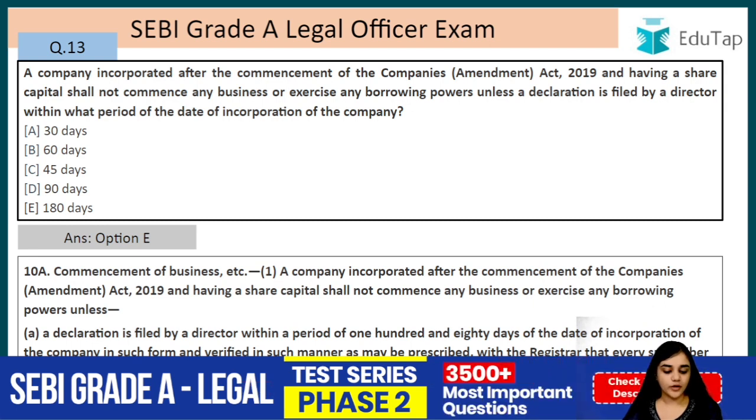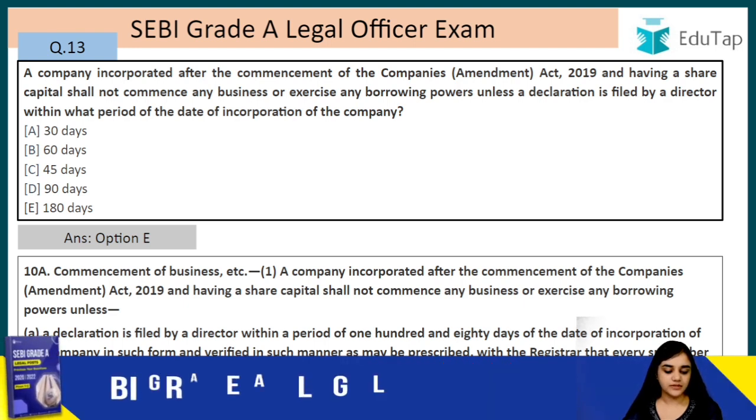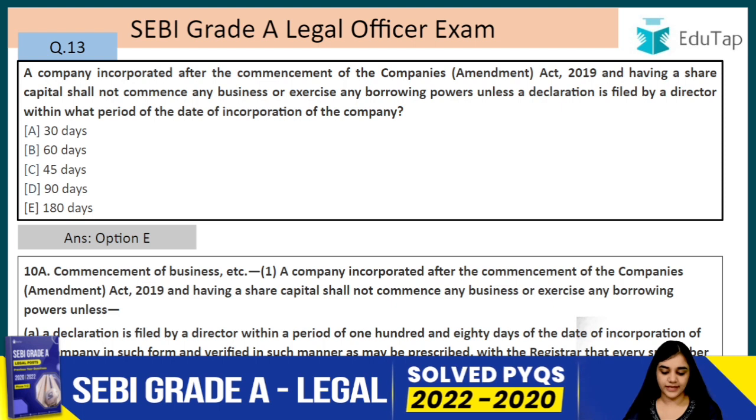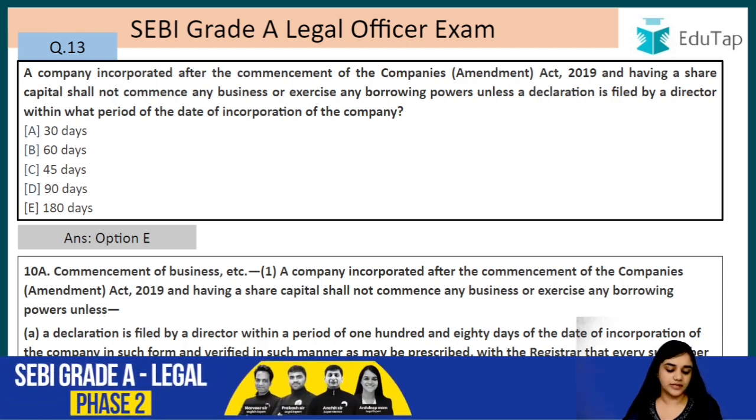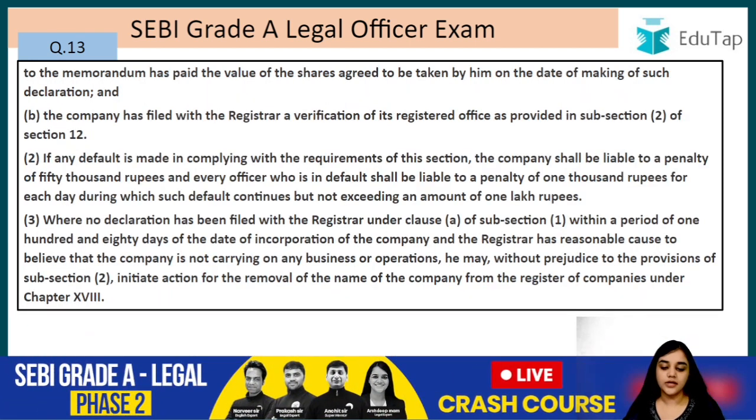A company incorporated after the commencement of the Companies Amendment Act 2019 and having a share capital shall not commence any business or exercise any borrowing powers unless a declaration is filed by the director within a period of 180 days. So it has to be filed within 180 days of the date of the incorporation of the company in such form and verified in such manner as may be prescribed with the registrar that every subscriber to the memorandum has paid the value of the shares agreed to be taken by him on the day of making such declaration.